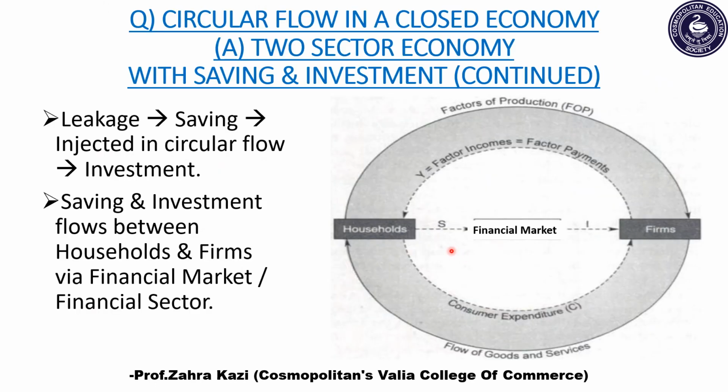So here, saving is a form of leakage. We've already understood what is a leakage. So saving, which is a form of leakage, is injected back into the circular flow in the form of investment. Both saving as well as investment flow between the households and the firms, which takes place through financial market or the financial sector.